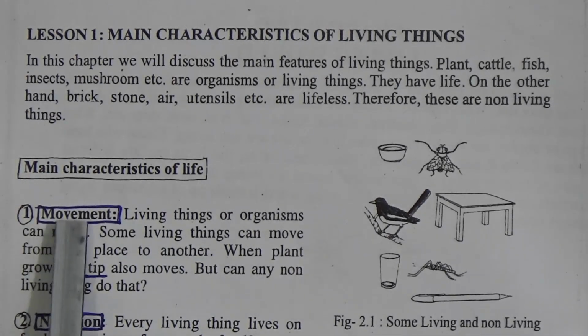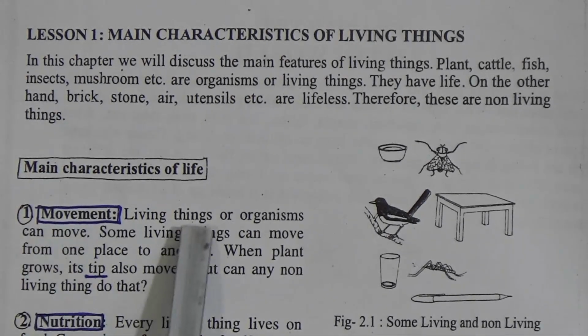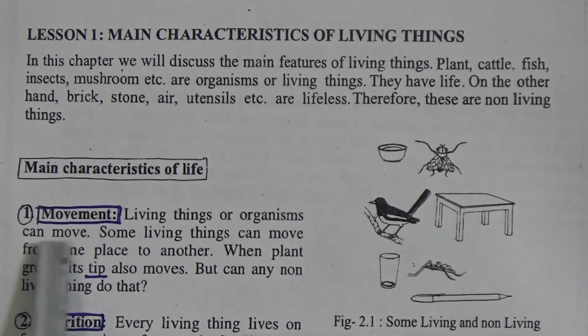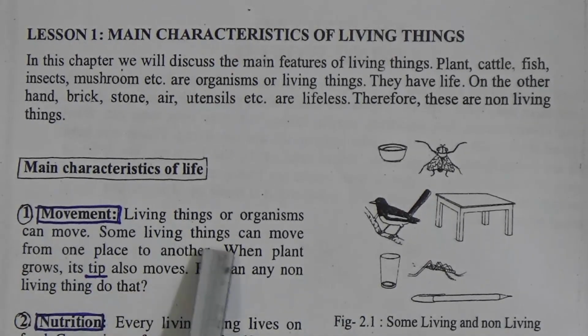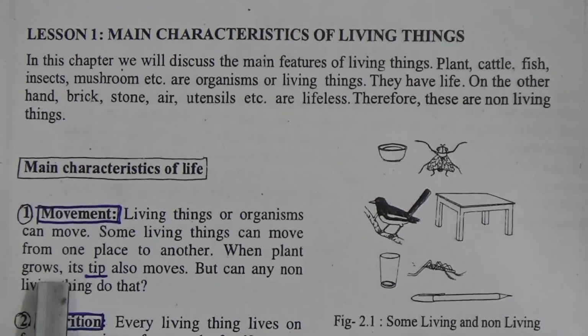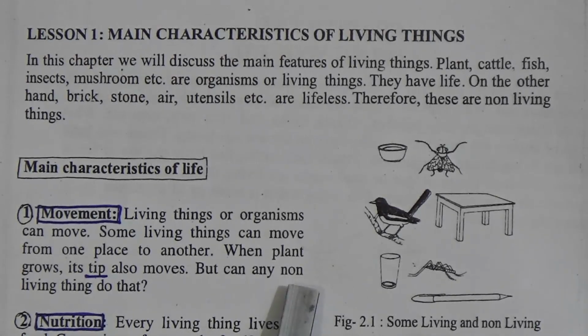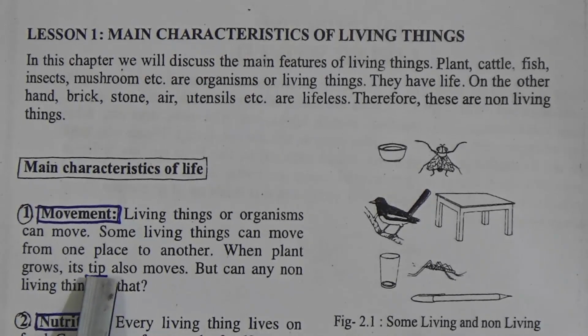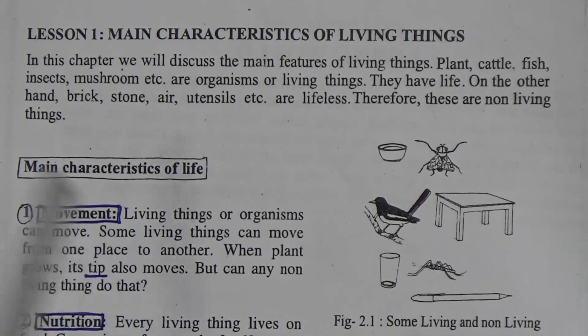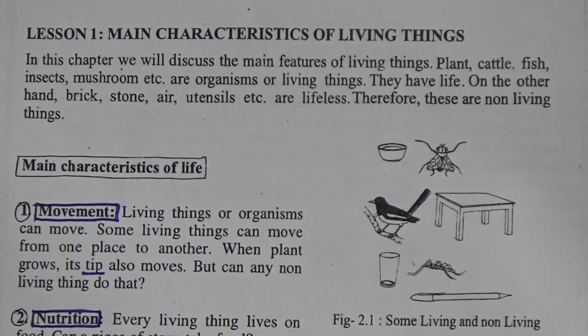Number 1, movement. Living things or organisms can move. Some living things can move from one place to another. When a plant grows, its tip also moves. But can any non-living thing do that? What is the meaning of this word tip? Tip is the upper, very top space of the tree which is growing and going to the upper level. This is called tip.